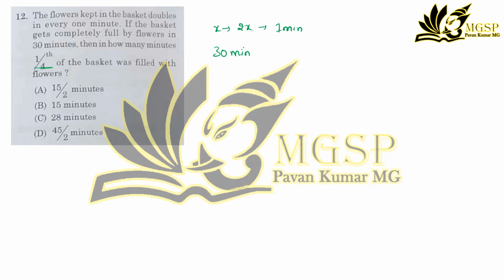At 30 minutes the basket was full. At 29 minutes it is half, because it doubles every time. At 28 minutes, it again reduces to half. Half of half gives one-fourth, which gives one-fourth of the basket. So at 28 minutes we get the basket one-fourth full. So the correct option is C.